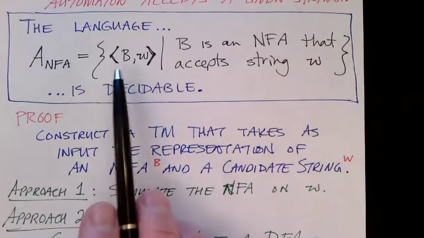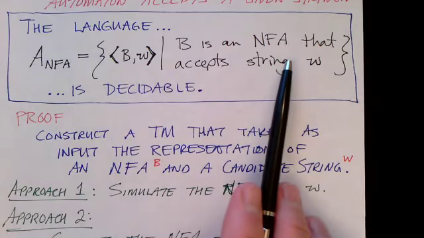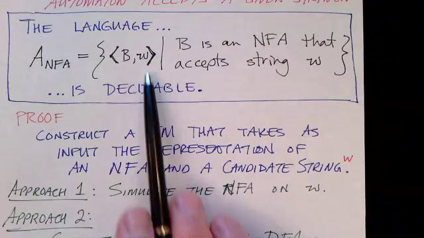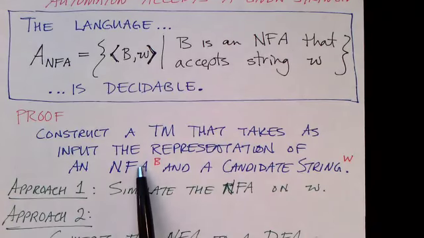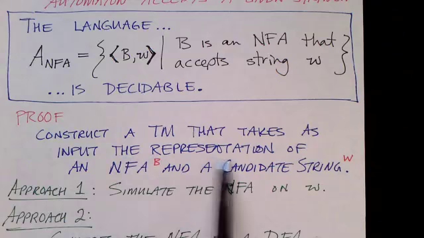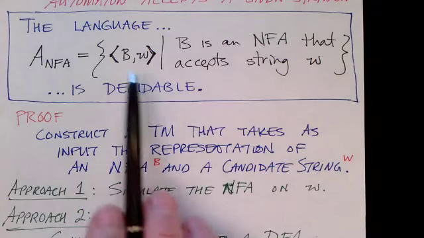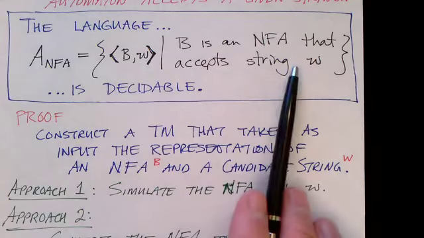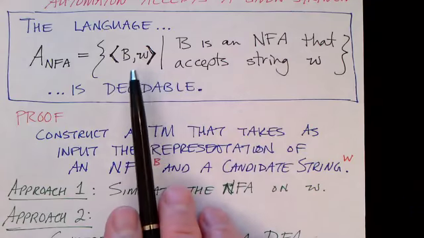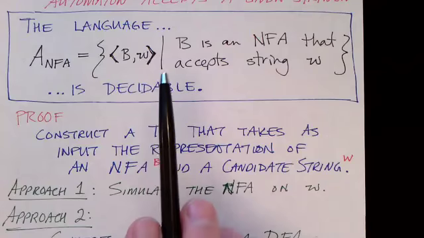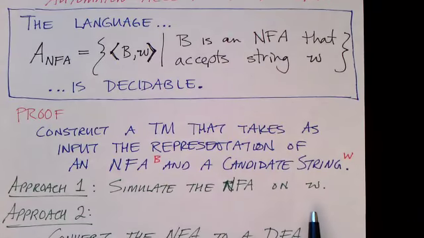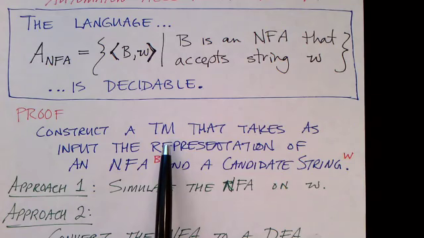So our input is a representation of a non-deterministic finite state automaton and a string W. And so we have to build a Turing machine that takes a string and determines, is it a valid representation of a non-deterministic finite state machine? And if run on W, would that finite state machine accept W? Well, there are two approaches that we could take in building that Turing machine. Both are valid. One might be easier than the other.